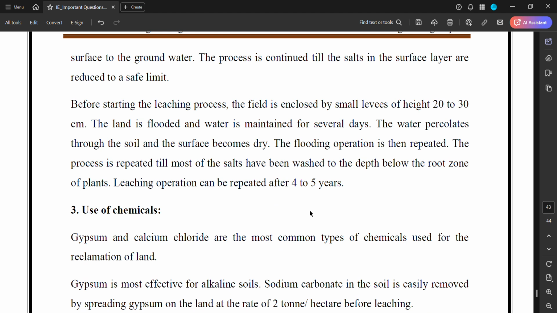The land is flooded and water is maintained for several days. The water percolates through the soil and the surface becomes dry. The flooding operation is then repeated. The process is repeated till most of the salts have been washed to a depth below the root zone of the plants. Leaching operations can be repeated after 4 to 5 years.